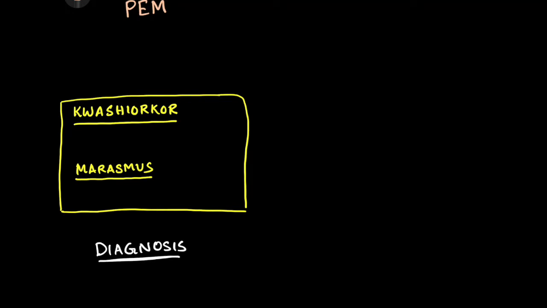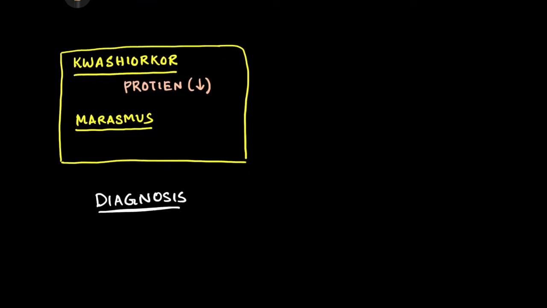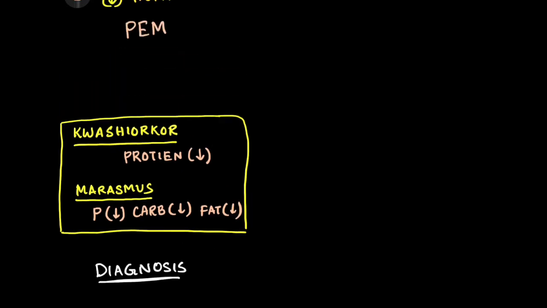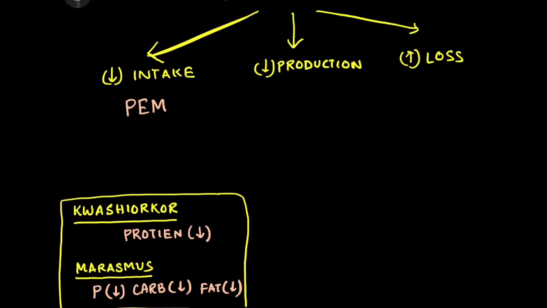So what happens in kwashiorkor? In kwashiorkor, we have only low protein content in our diet. But in case of marasmus, the protein as well as the carbohydrate as well as the fat content of the food is low. So all 3 macronutrients are low in marasmus, whereas in kwashiorkor only protein is low in the diet. So this can be a cause of hypoproteinemia.